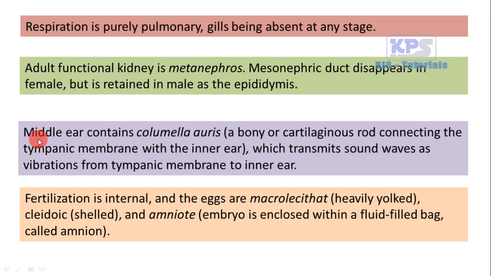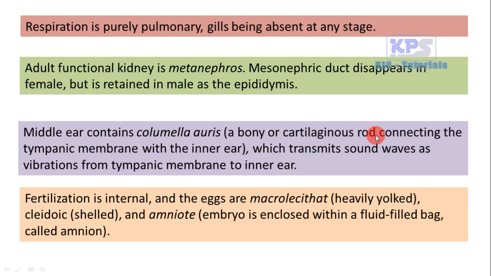Then the next feature of reptiles, their middle ear contains a structure, namely columella auris. It is a bony or cartilaginous rod connecting the tympanic membrane with the inner ear.